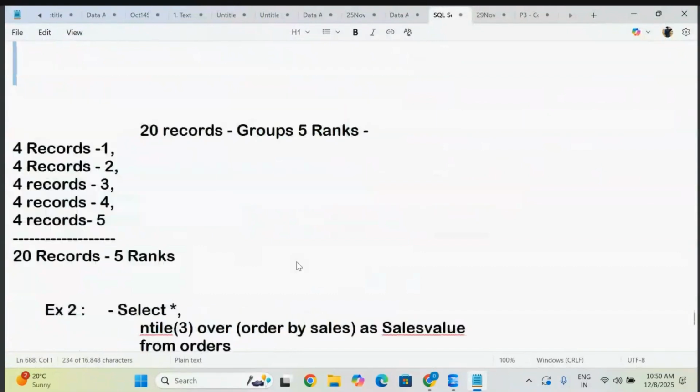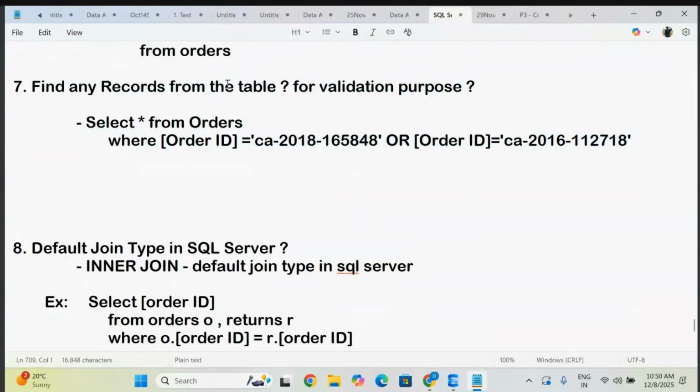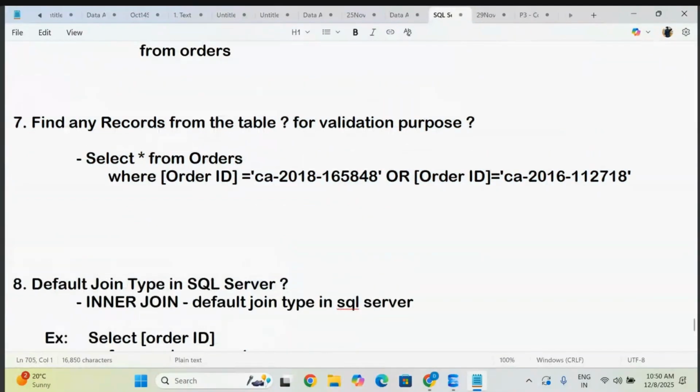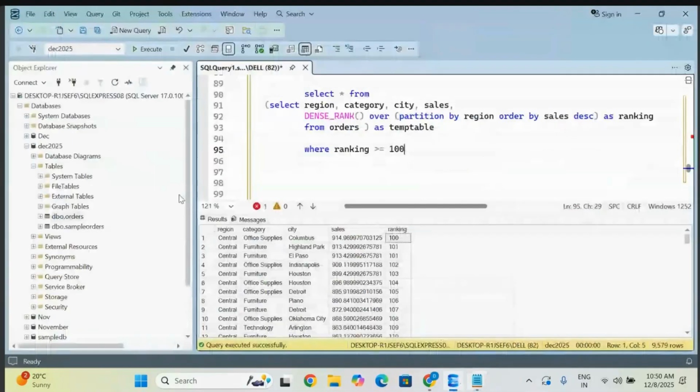So record validation purpose, what is it? This is a simple thing. This is one scenario, one of our students got this one but couldn't find it out. Nothing bigger. Whenever you go for validation purposes, they give you some records like this, and they ask you to check whether they are available or not.